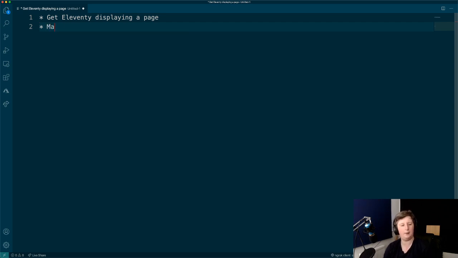Organize into posts folder. Then we also want to, what else do I want to do? Create a template. Add some styling.